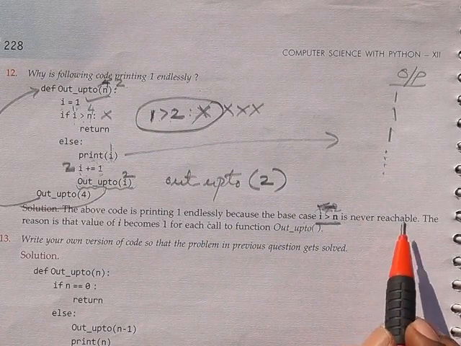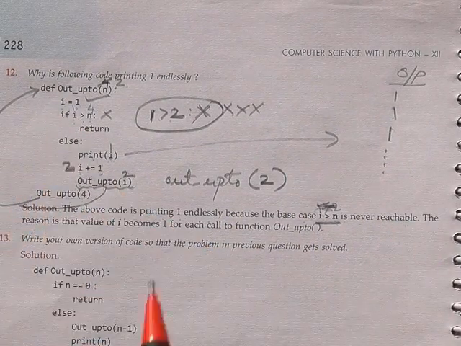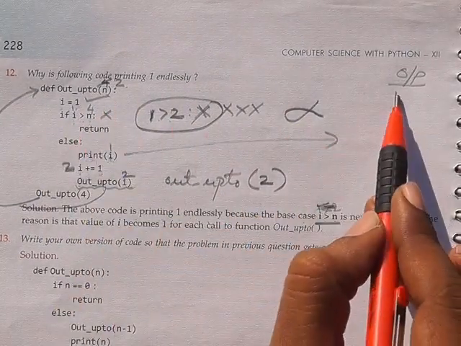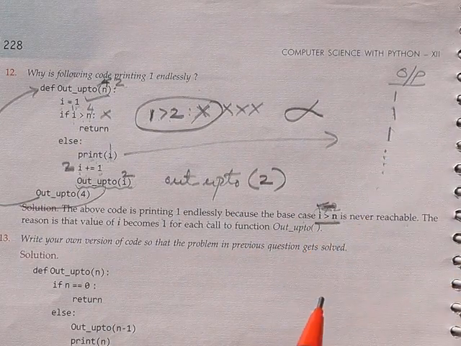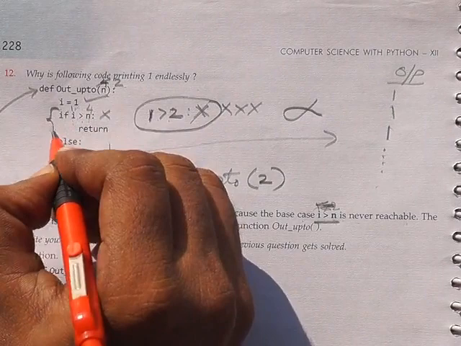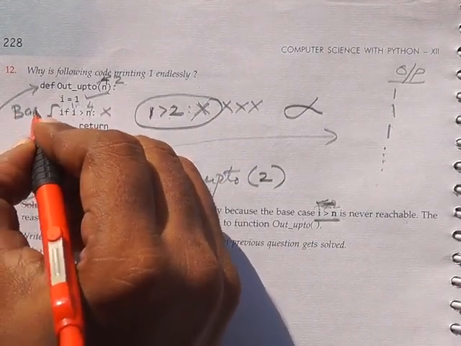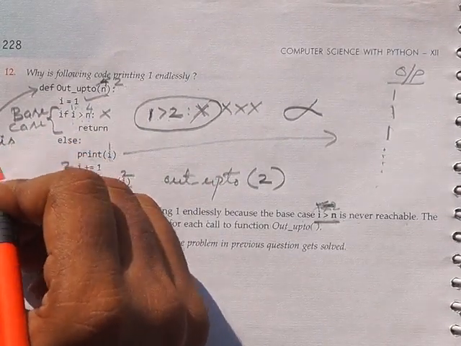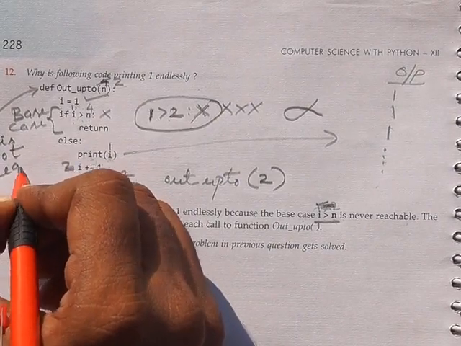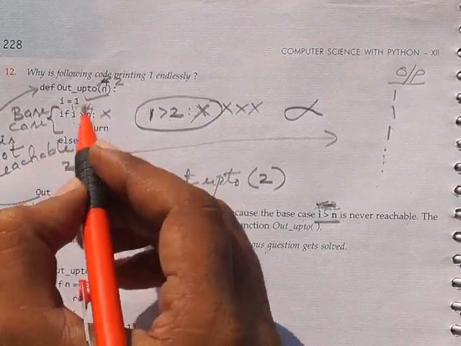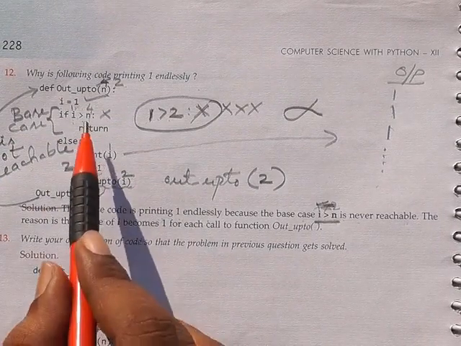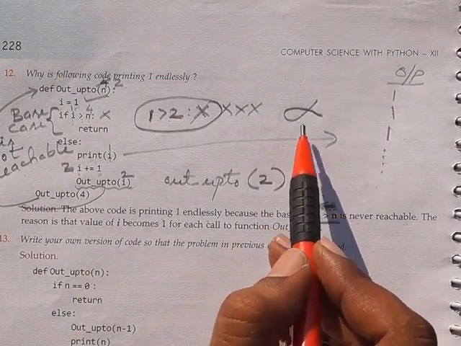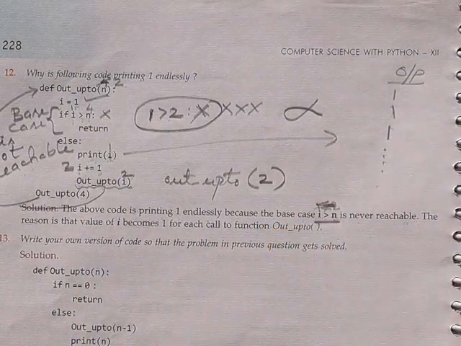Since it is never reachable, this recursion function will be executed an infinite number of times. So always I value is 1, so it is always printing 1. Like that you have to write the answer. The main thing is, this base case is not reachable. This is the main statement you have to write. This base case is not reachable, so this recursion function will execute infinite times, so it will print 1 infinite times. This is the correct answer.